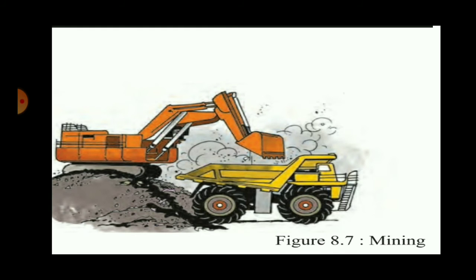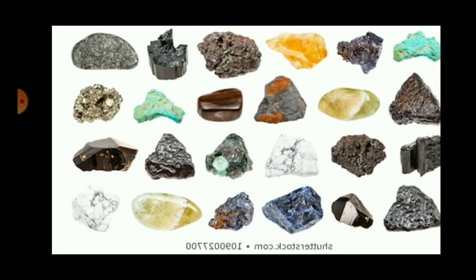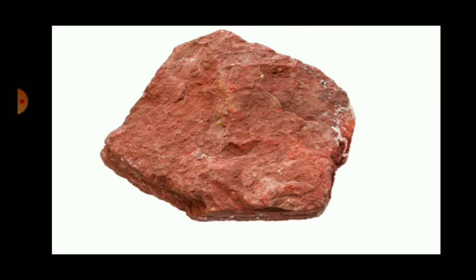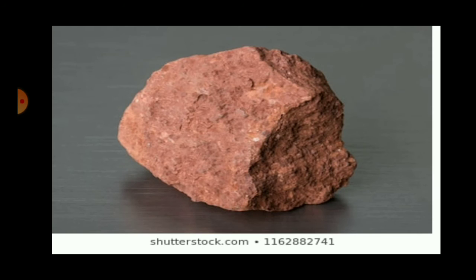You can see the mining activity here. A truck is loaded with the rocks and taken to the refinery, the place where the impurities in it will be removed. Now different minerals are used. Iron is a metallic mineral. Bauxite is again an example of metallic mineral, as you can see here.